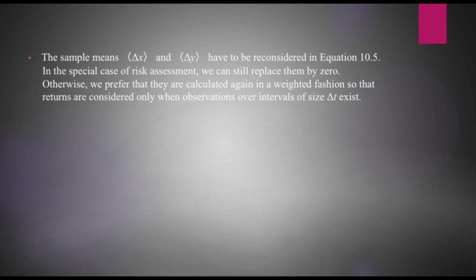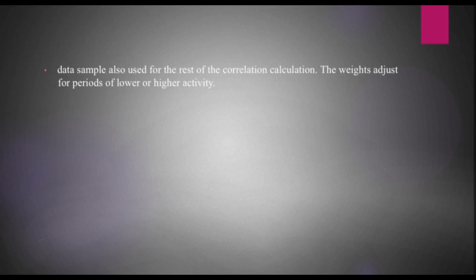In equation 10.5, in the special case of risk assessment, we can still replace them by 0. Otherwise, we prefer that they are calculated again in a weighted fashion so that returns are considered only when observations over intervals of size exist. So the data sample is also used for the rest of the correlation calculation, and the weights adjust for periods of lower or higher activity.